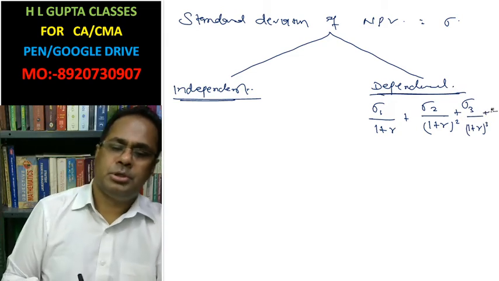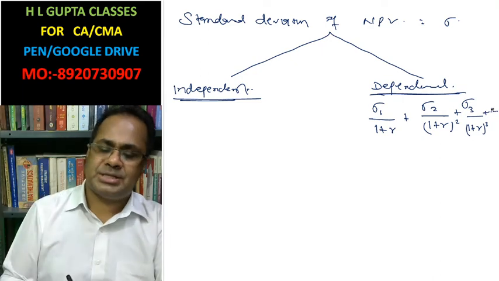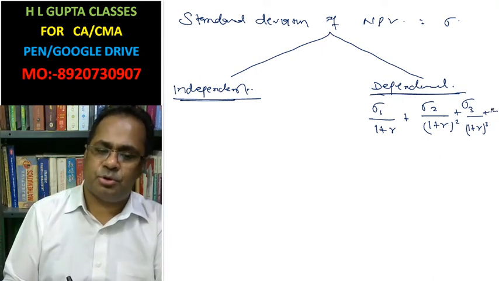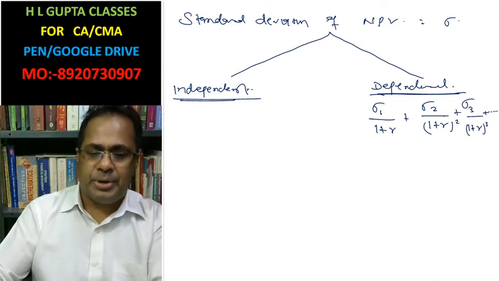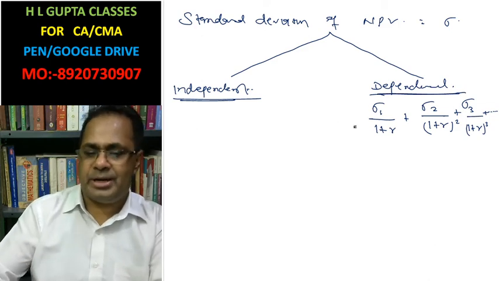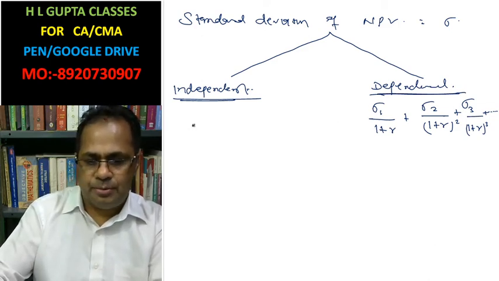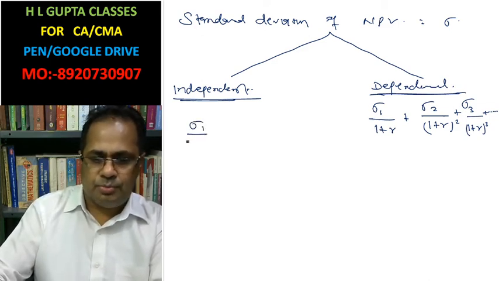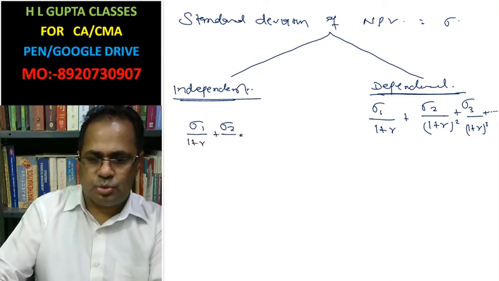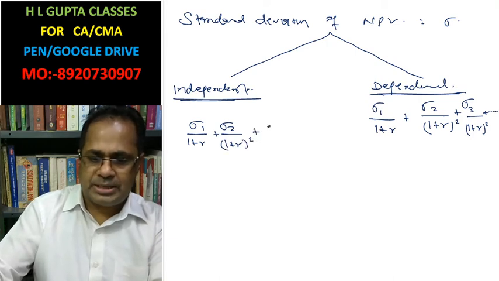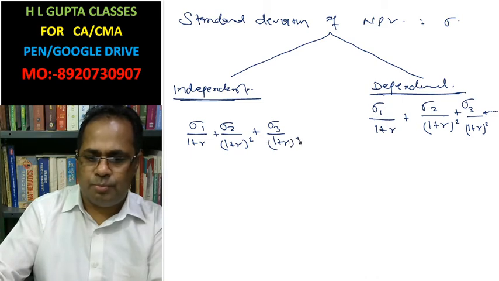In the independent case, we write the same terms, standard deviation 1 over 1 plus r, standard deviation 2 over 1 plus r square, standard deviation 3 over 1 plus r cube.